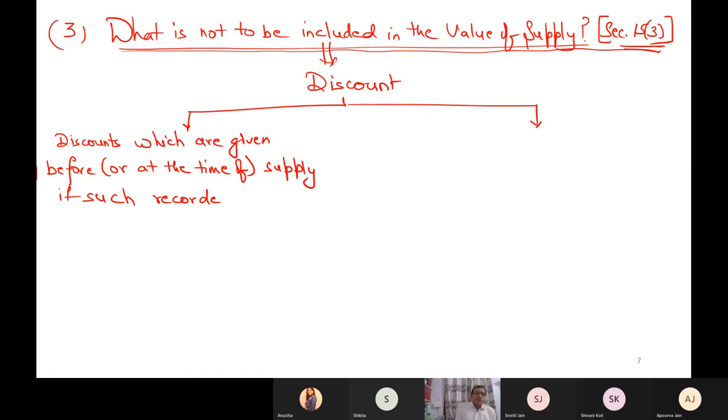So discounts which are given before or at the time of supply, if such discounts are recorded in the tax invoice.